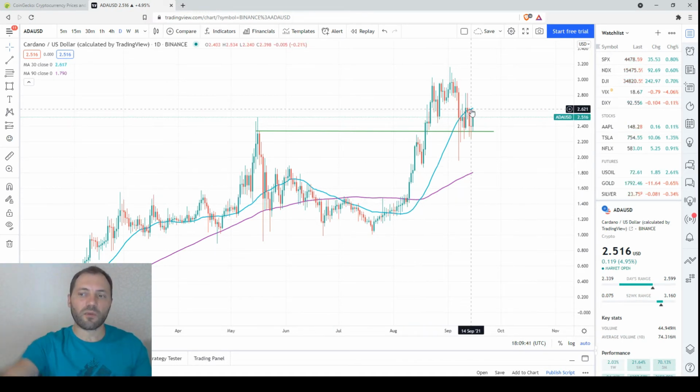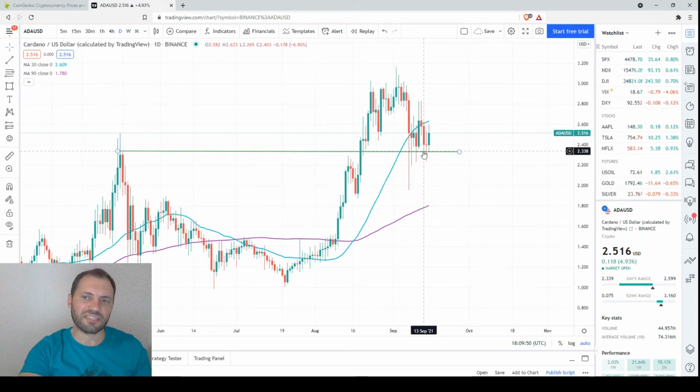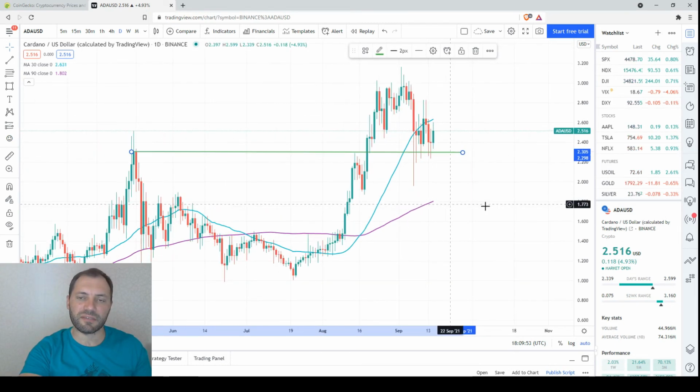Now the faster one is above the slower one, so this is a bullish signal. But we can see that the price has dropped below the 30-day moving average and has received support at the level of the previous local high.